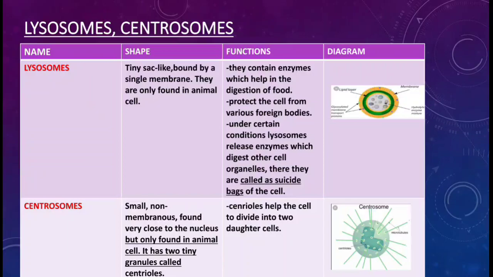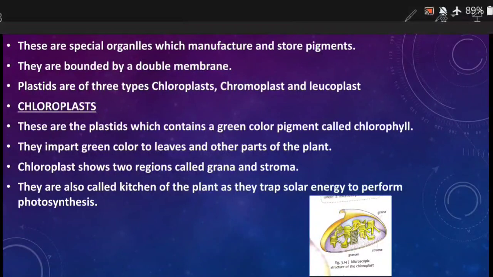What is the function of centrosome? The centriole helps the cell to divide into two daughter cells. So centrosome helps in the division of cell, and it helps the nucleus in the division of cell.